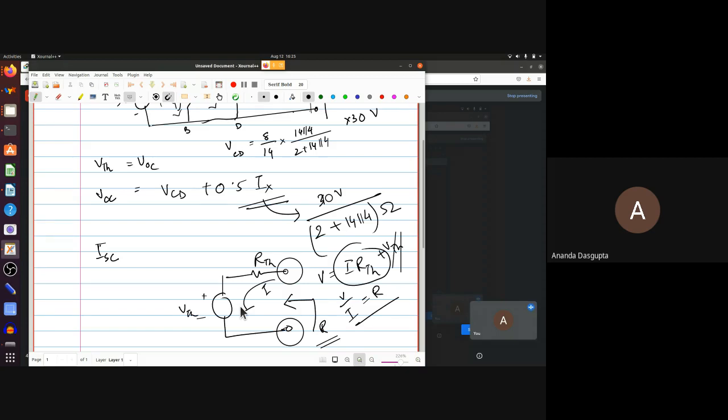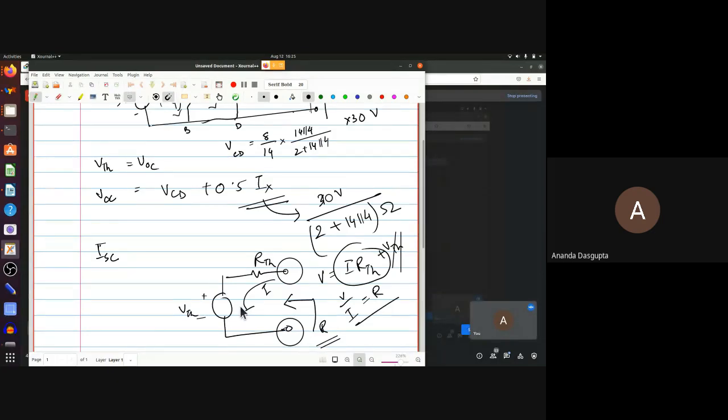So this works fine if you have no control sources, because doing this does not change the rest of the circuit at all. No voltage or current changes except the VThevenin goes to 0. It works fine. But if you have a control source, then the moment you're trying to drive in current from outside, that will actually change the current somewhere else inside, that will change the control sources. You will no longer be able to maintain the VThevenin equal to 0 by just switching off the batteries or current sources.